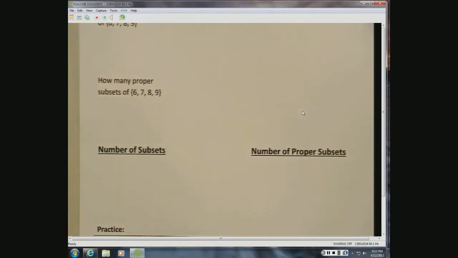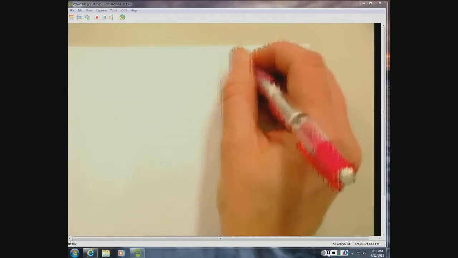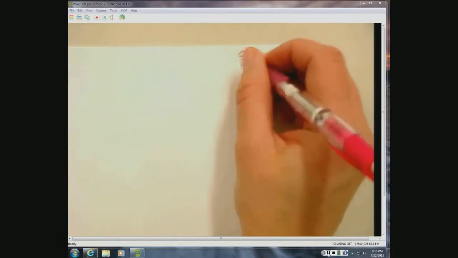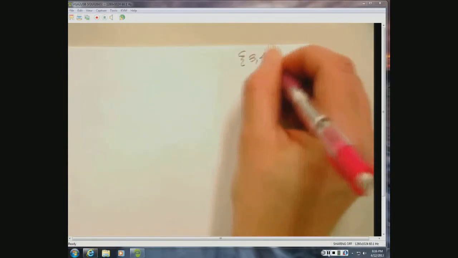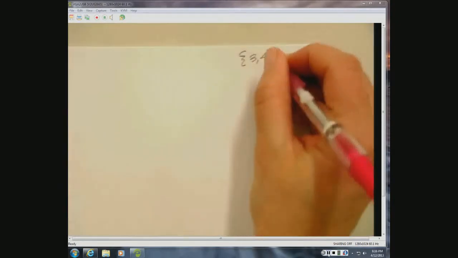If we want to count the number of subsets that we have, we can make a tree diagram to help us out with this. So we're just going to go over to the right-hand side of the paper, and we're going to do a quick example. Let's suppose I have the set 3, 4. And I want to figure out how many subsets there are for the set. Let's make it 3, 4, 5, just to keep it interesting here. That is just so much more interesting.